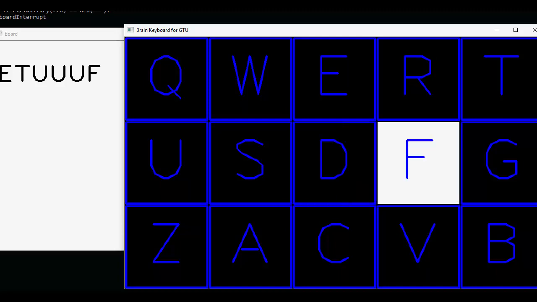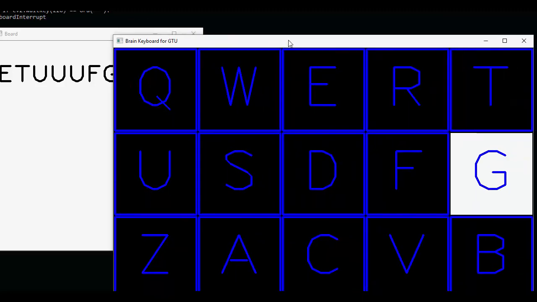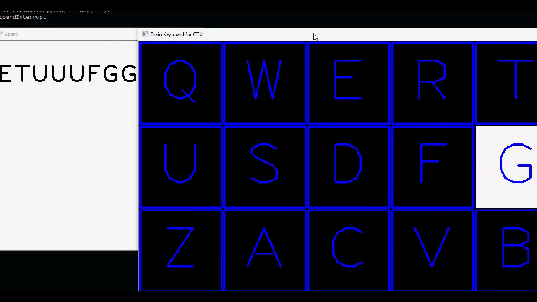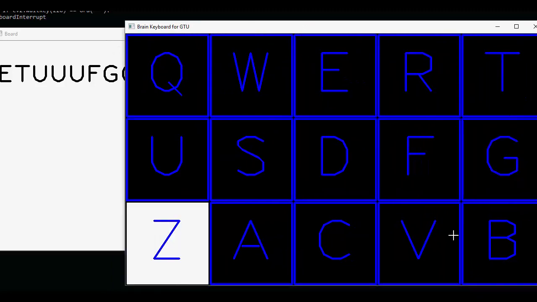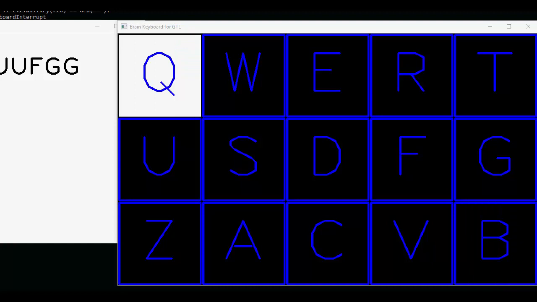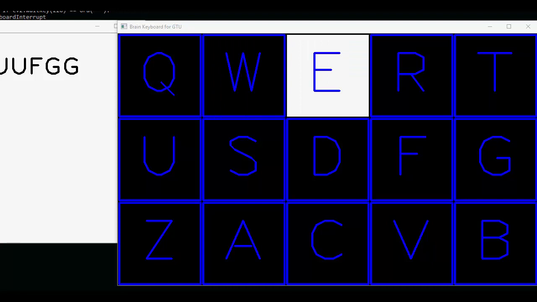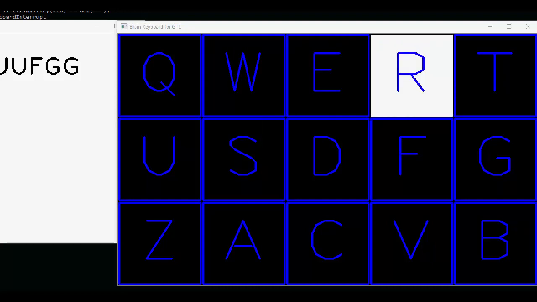The user can choose either attention, meditation, or eye blinking strength, whichever is most preferable. By my tests, I have found 65 to be the most appropriate value for the threshold. Using Python's library, users can see focused letters on the screen in real time. This way, people can forward this writing to emails, websites, and limitless other options.